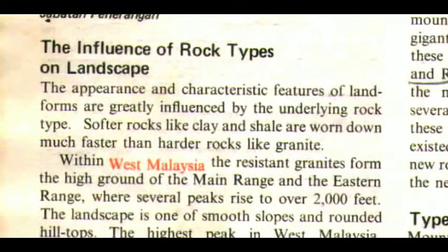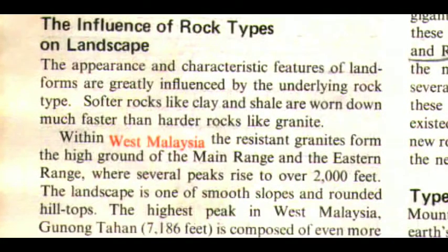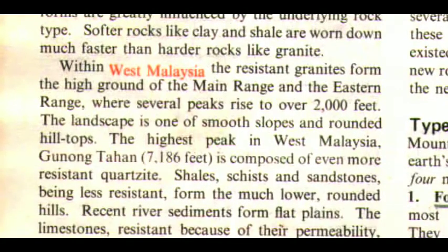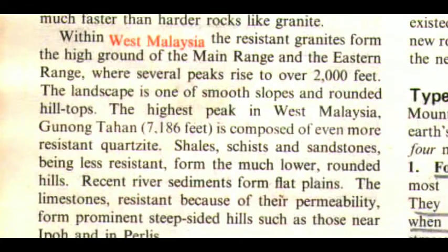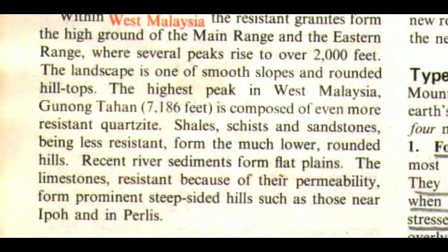Now we are going to discuss the influence of rock types on landscape. The appearance and characteristic features of landforms are greatly influenced by the underlying rock type. Softer rocks like clay and shale are worn down much faster than harder rocks like granite. Within West Malaysia, the resistant granites form the high ground of the Main Range and the Eastern Range, where several peaks rise to over 2000 feet. The landscape is one of smooth slopes and rounded hilltops.